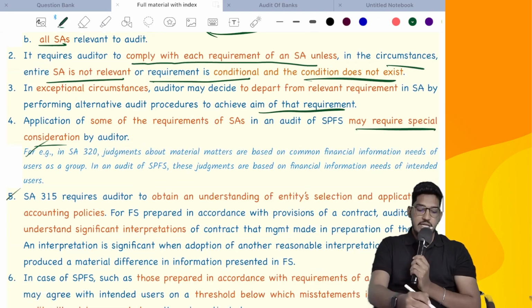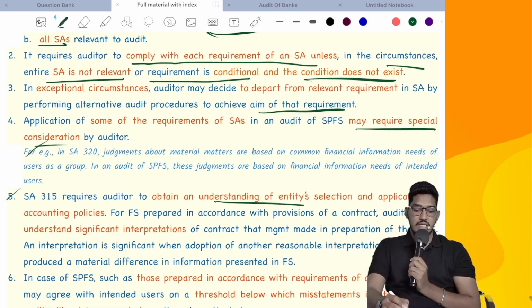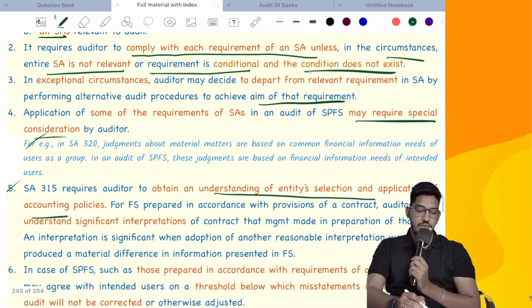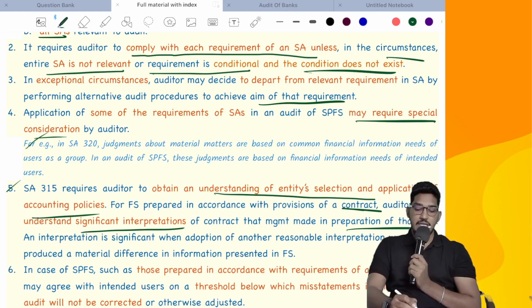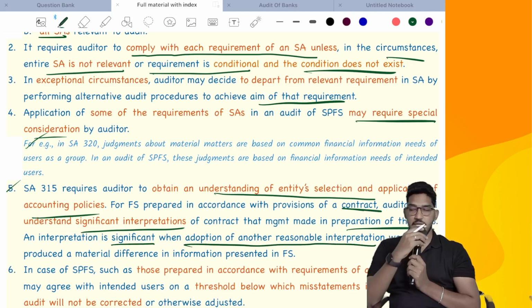Then SA 315 requires an auditor to obtain an understanding of the entity's selection and application of accounting policies. For financial statements prepared in accordance with a contract, the auditor shall understand significant interpretations of the contract that management made in the preparation of those financial statements. An interpretation is significant when adoption of another reasonable interpretation would have produced a material difference.